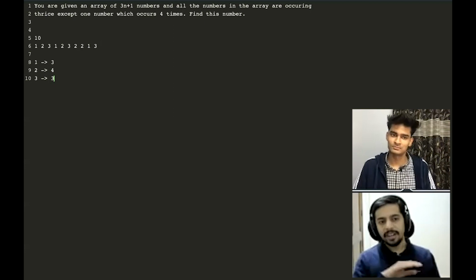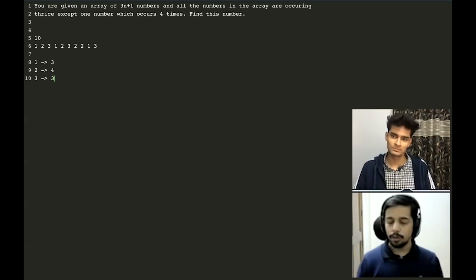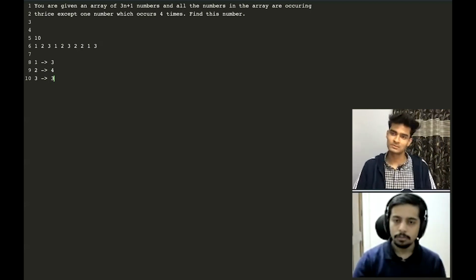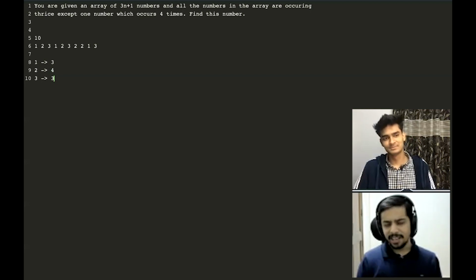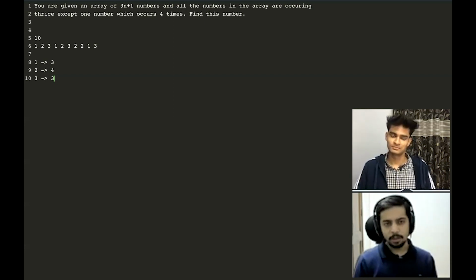So since I'm going to iterate over the array, that's going to be big O of n. There are 3n plus 1 numbers, so big O of n in time, but also big O of n in memory, since I'm using that hash map. Right. So do you think there is a better answer for this? There possibly should be, because I don't think an interview problem would be that straightforward. So maybe I can get rid of the extra space. I can definitely not get rid of the extra time for sure, I think. Exactly. But about the space, maybe we can do something.